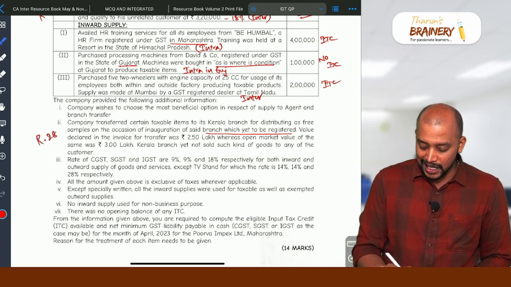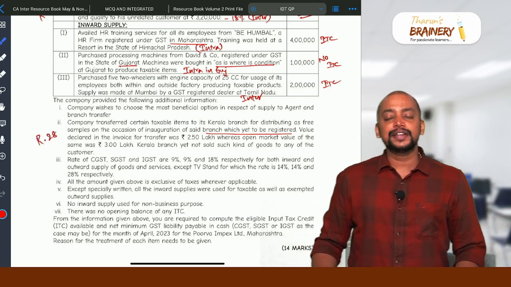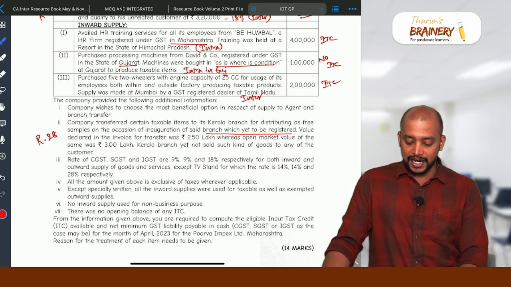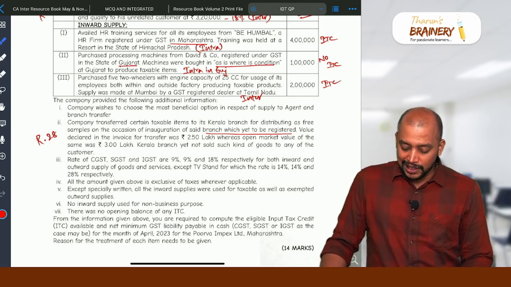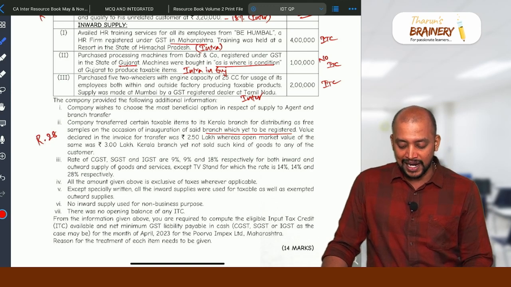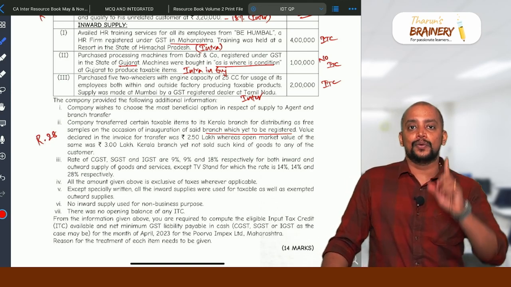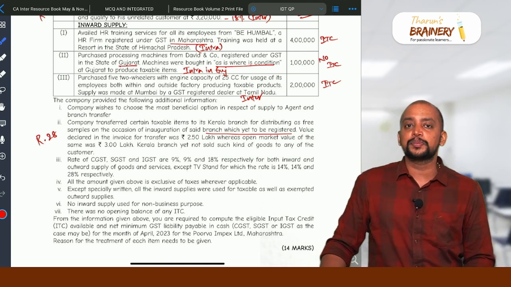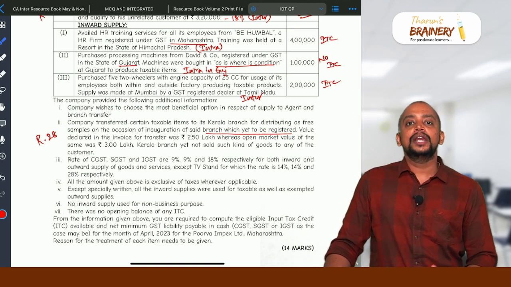So rule 28 will be applicable in this case. In case of rule 28, we need to take open market value. The value declared in the invoice for transfer was 2.5 lakhs, but we will not take the transaction value. Why? There is one proviso which says that if the recipient is eligible for full ITC, the value declared itself will be